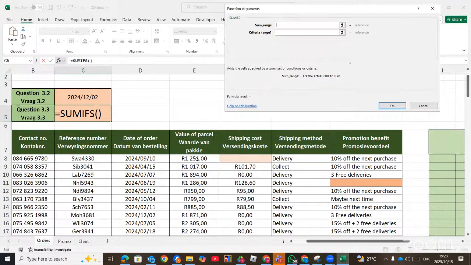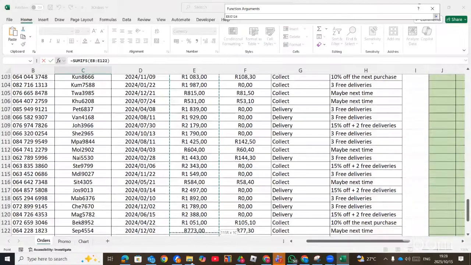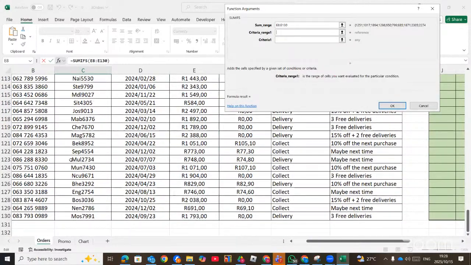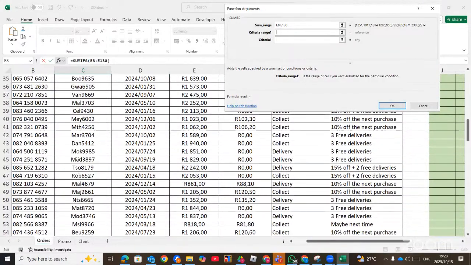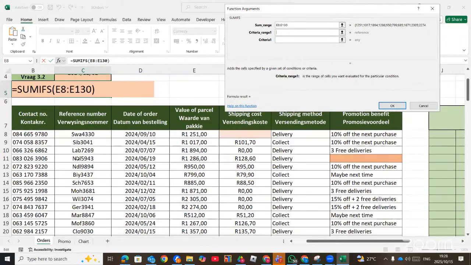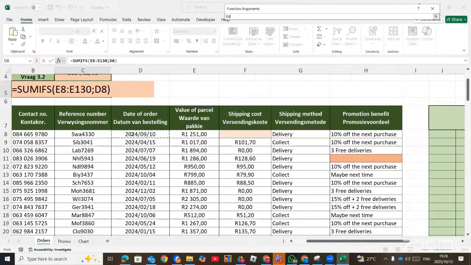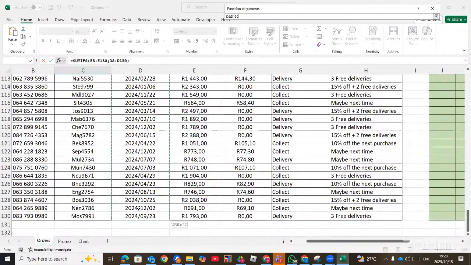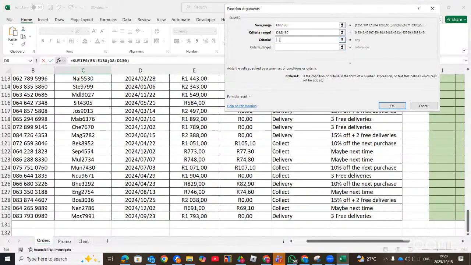So you select all the total values, and then criteria range 1. Where do we pick our date from? Which is column D. So you select the dates. And then the criteria, the question says before July 2024.